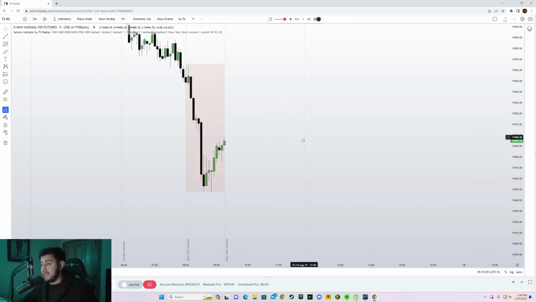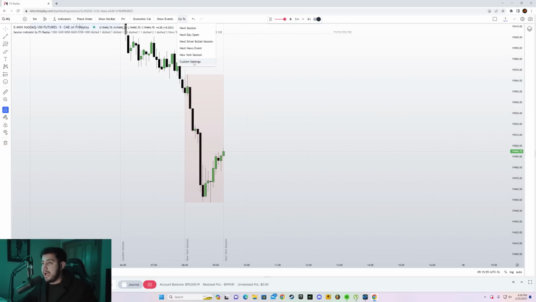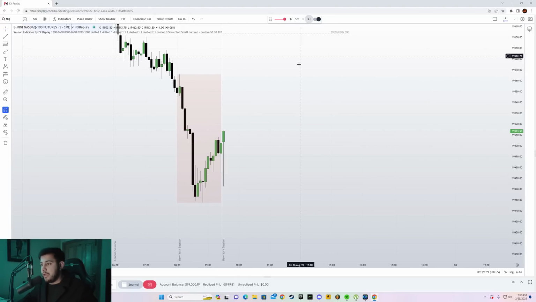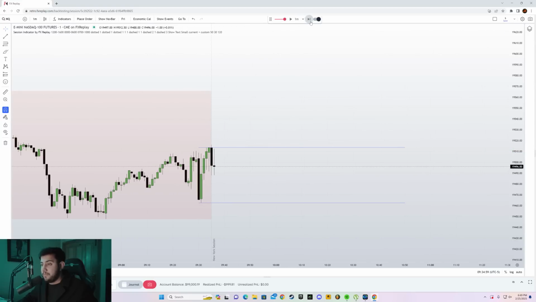Now this is my custom settings. The New York session starts here, but I have changed it to 9:15 because the strategy starts after the 9:30 candle. So now we are at 9:25 and 9:30. So what we want to do is mark out the opening range high and the opening range low. Now go to the 1 minute, and we want to see a breakout.